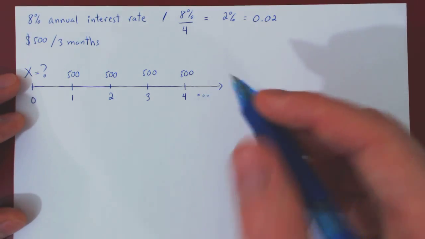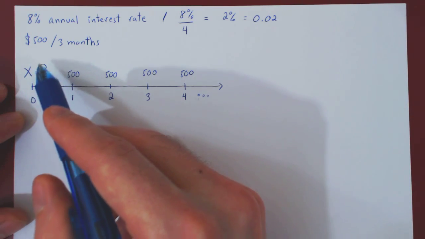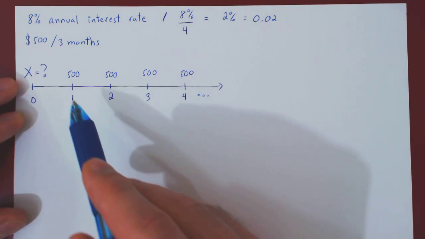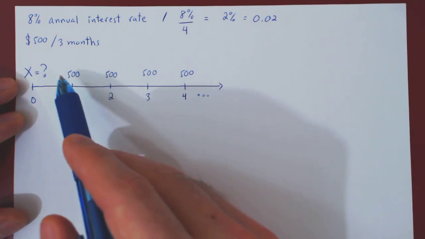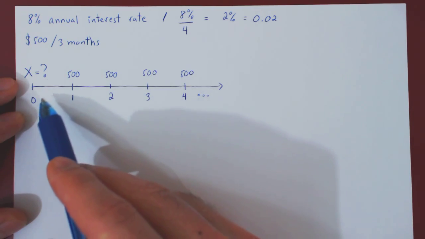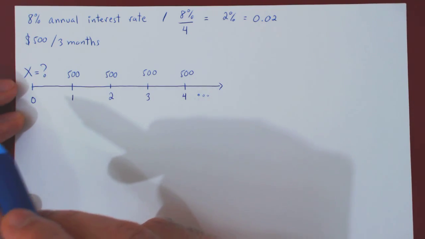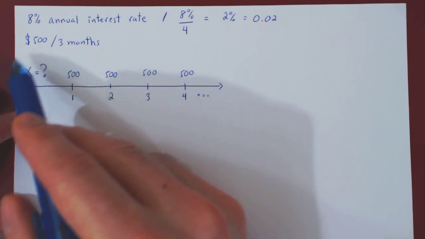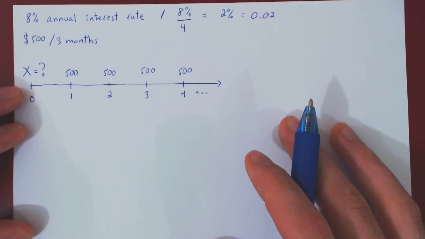So, how do we figure out the initial value of the investment? Well, the idea is, this initial investment of x at time 0 is supposed to amount to the exact value of these payments of $500 forever. So if we bring back every single payment of $500 to time 0, we will have the value of the initial investment. Therefore, the present value of all of these payments of $500 is exactly the value of the initial investment for this trust fund.